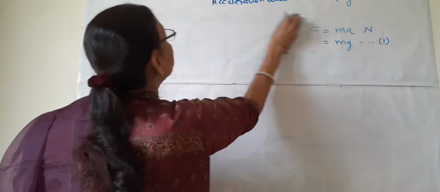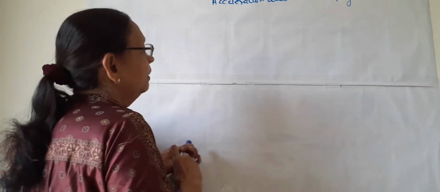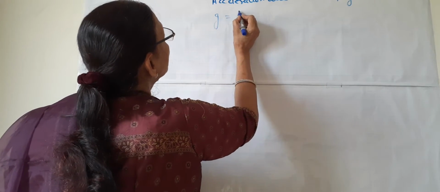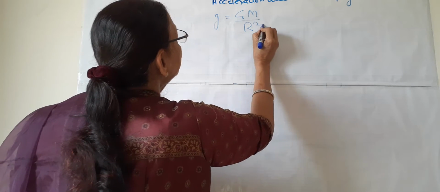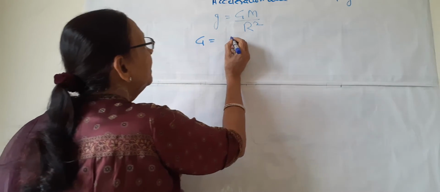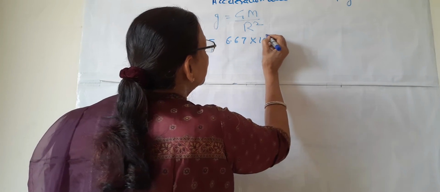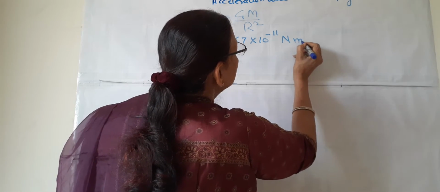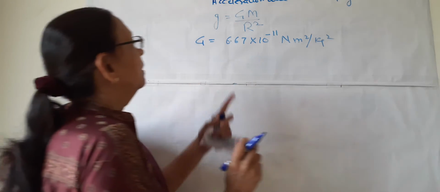We will see. Now we know the formula that this g is equal to GM upon r square. We know what G is, the universal constant, and its value is 6.67 into 10 raised to power minus 11 Newton meter square per kilogram square.